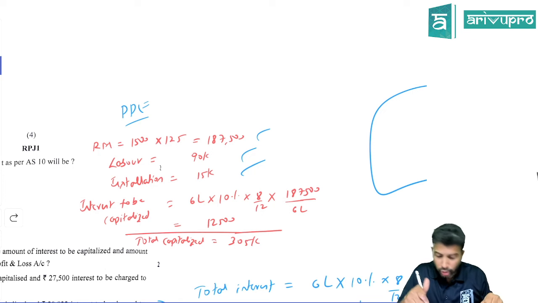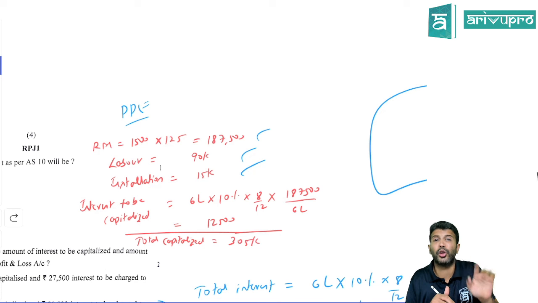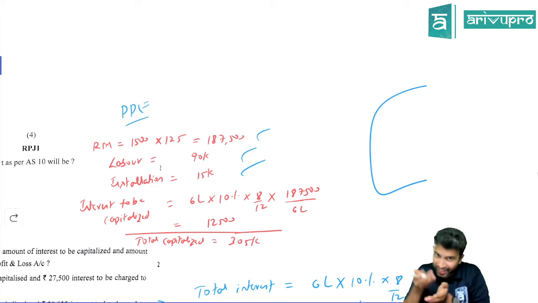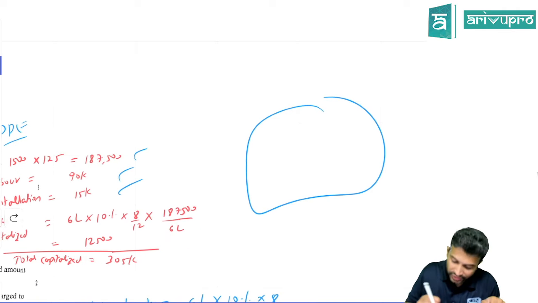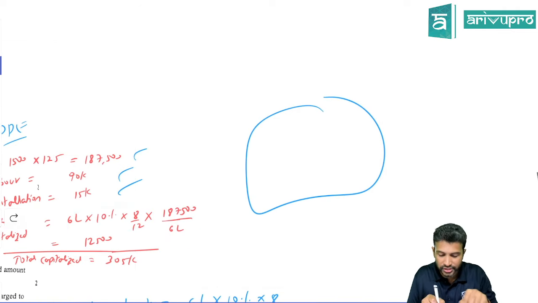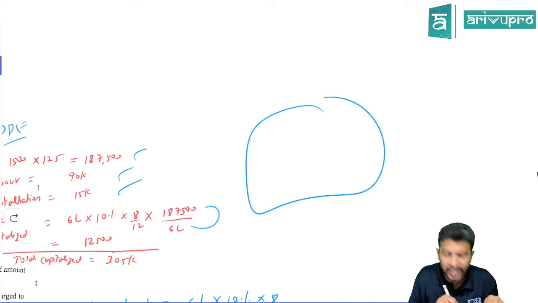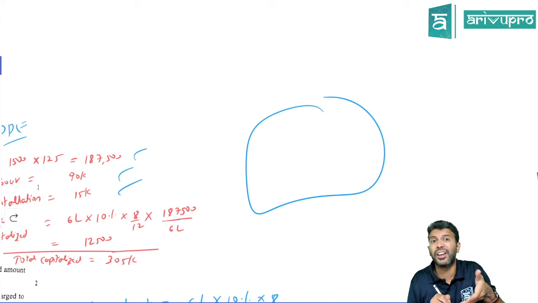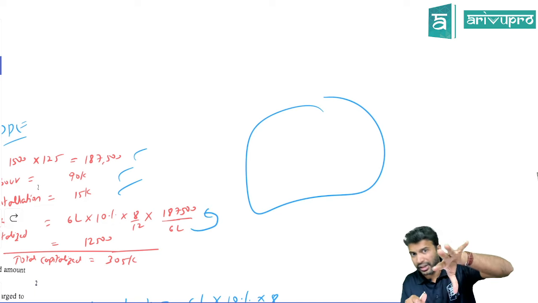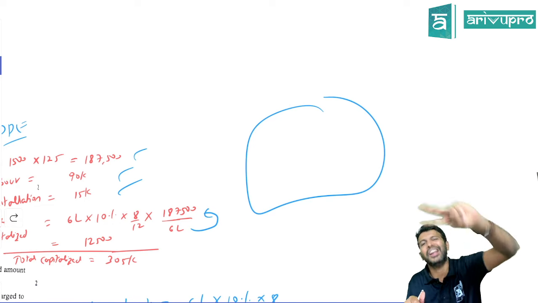The entire raw material was not utilized for this asset. Only 187,500 worth of raw material was absorbed here. The loan is 6 lakh rupees, but out of the 6 lakh, only 187,500 was the raw material purchased for this particular asset. Hence, you need to prorate.